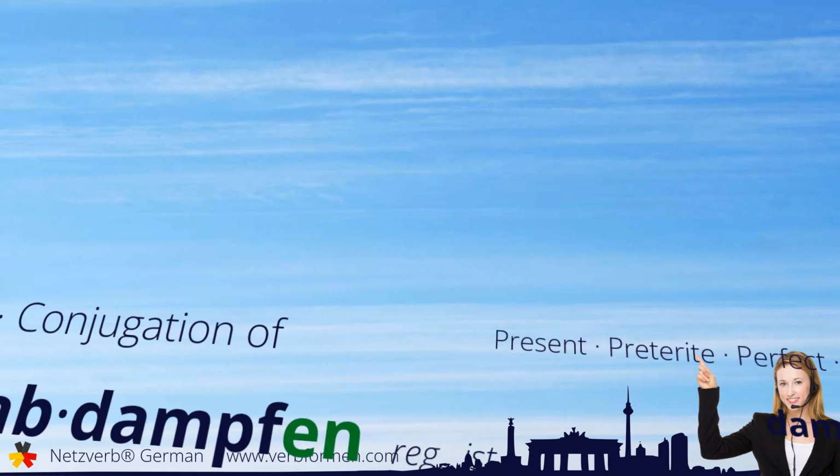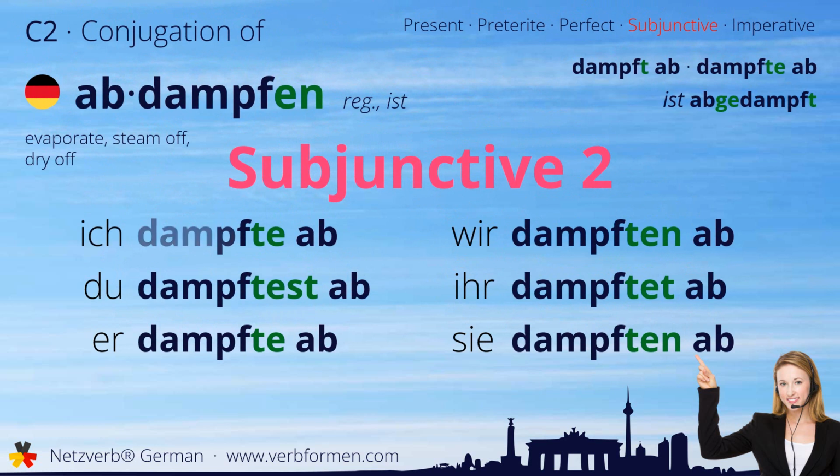Now we move on to the subjunctive two. Ich dampfte ab. Du dampftest ab. Er dampfte ab. Wir dampften ab. Ihr dampftet ab. Sie dampften ab.